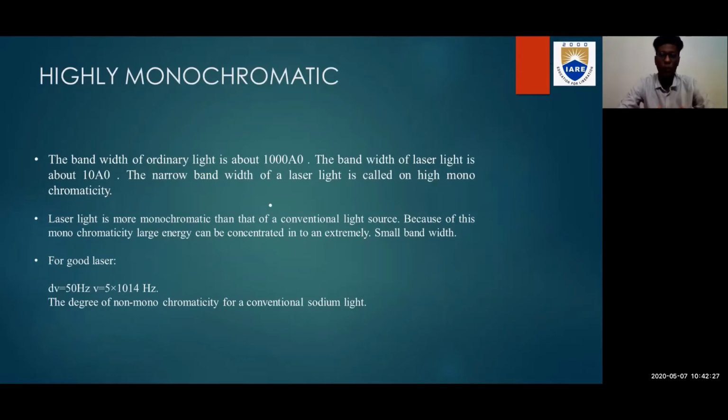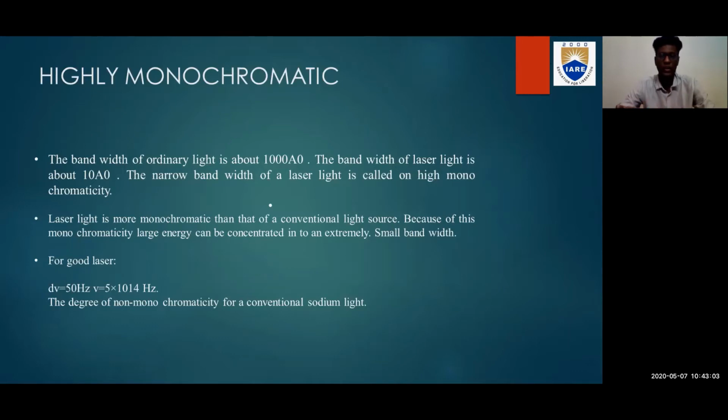The bandwidth for normal light is about 1000 Angstrom, and the laser has a bandwidth of about 10 Angstrom. The narrow bandwidth of the laser light is called high monochromaticity. Laser light is more monochromatic than conventional light sources like a sodium lamp or candle. Because of this high monochromaticity, large energy can be concentrated in a small bandwidth.